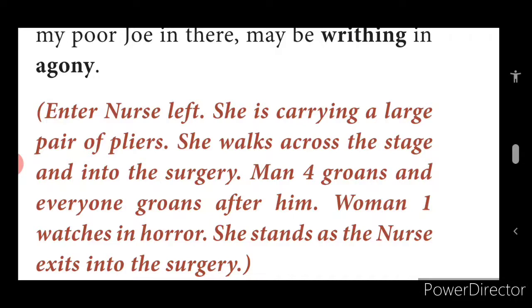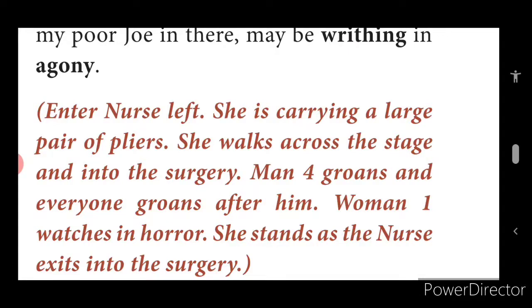Now what happened? The nurse enters from the left side of the stage. This time she is carrying large pliers. You know what pliers are, children? Cutting pliers. Just imagine when the nurse enters with the cutting pliers, what will be the thought of the patient? She walks across the stage and into the surgery. Man 4 groans, everyone groans.